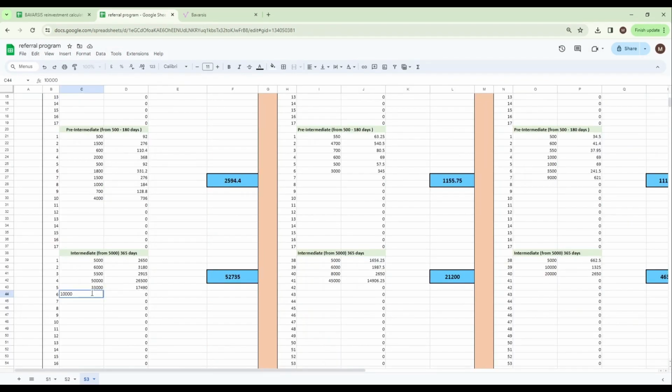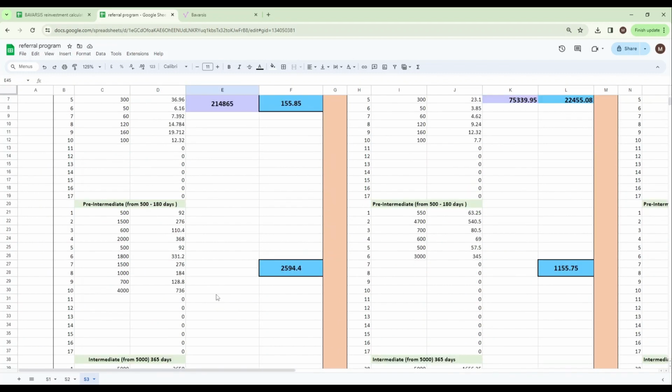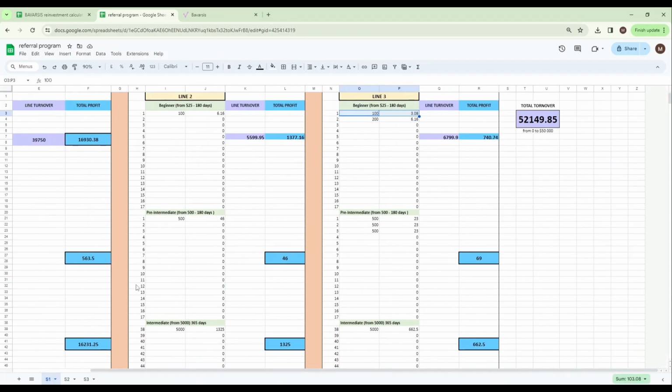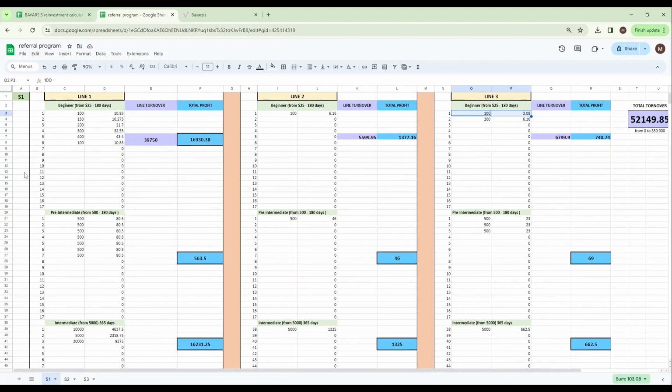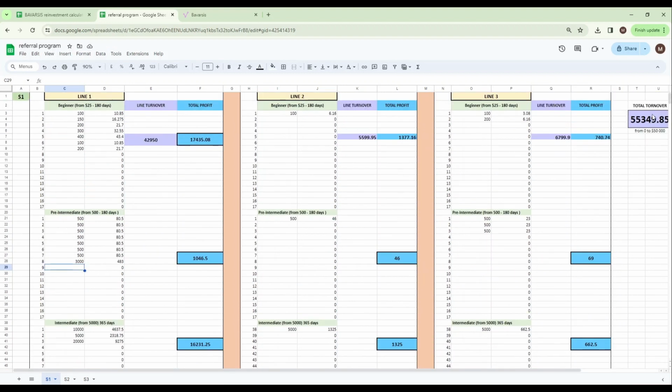And I'll show you another quick example. Imagine that you reach level S3 or have already reached it and your partners invest in intermediate boxes. Here is an example of the income you will earn in a year. I showed you 3 levels and explained how the affiliate program works and how to calculate your income as a team leader. Feel free to enter amounts and calculate your income, develop strategies.